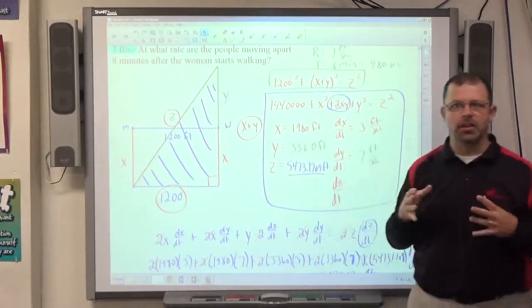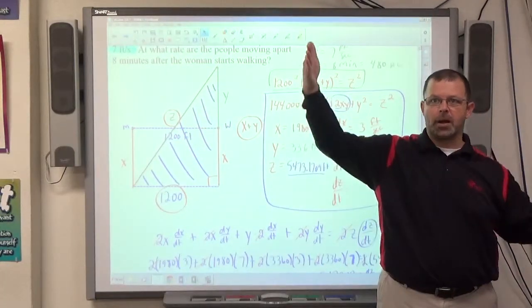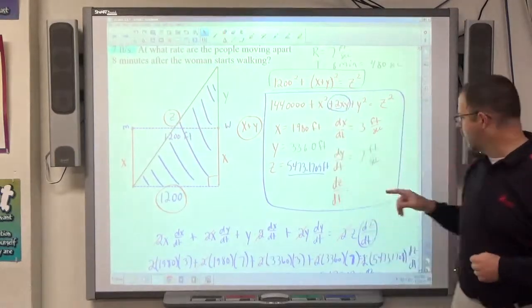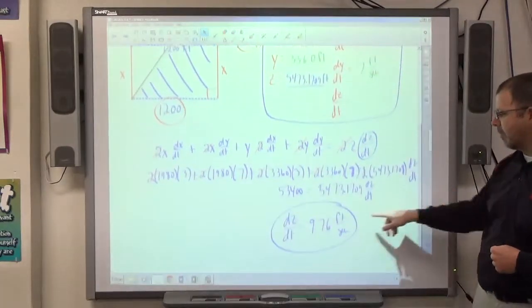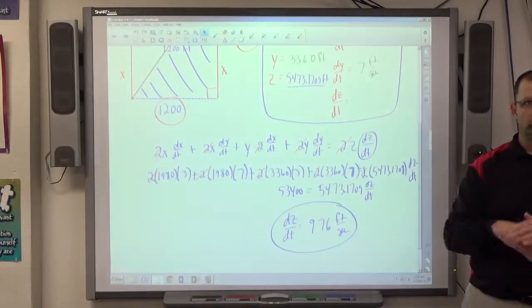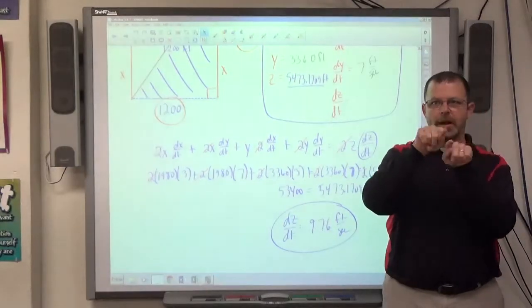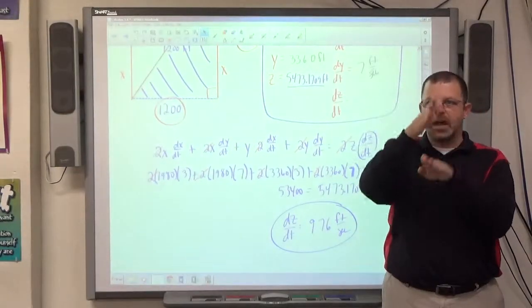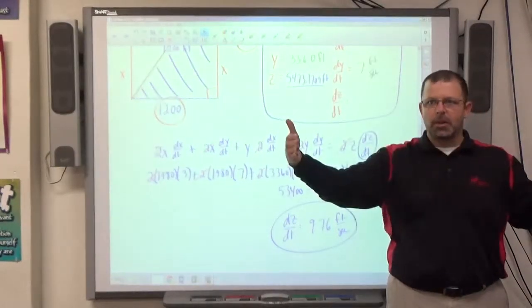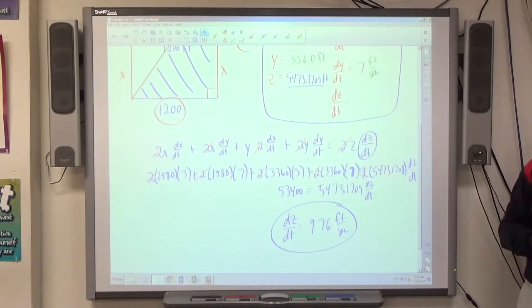but that's the way you can check these problems. When you see people separated by a distance going on parallel paths, the change in distance that comes up should be slightly less than just adding the two speeds together. Because it is at an angle, that creates a little bit of discrepancy. Being right next to each other, straight up and straight down, all you do is add their speeds. Separating that distance creates a little bit less speed between them. And the further they go, the closer it's going to get to 10.